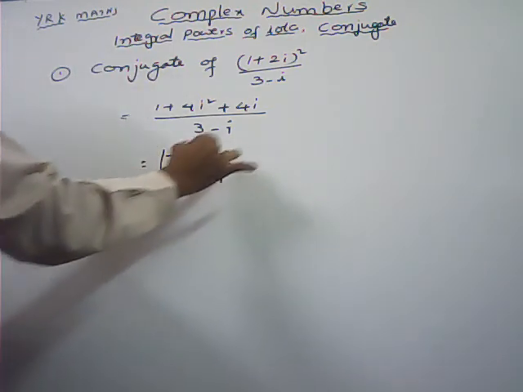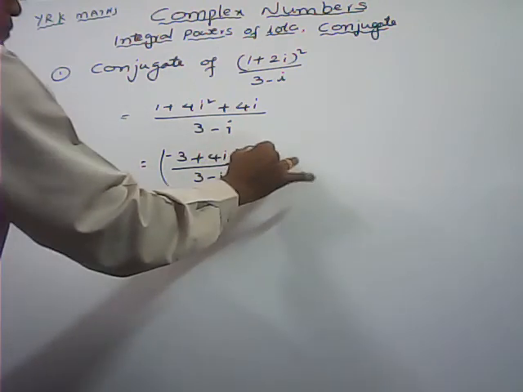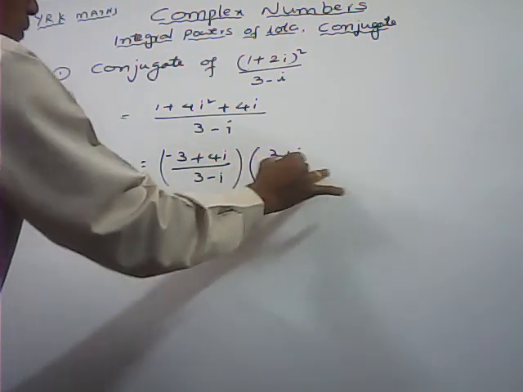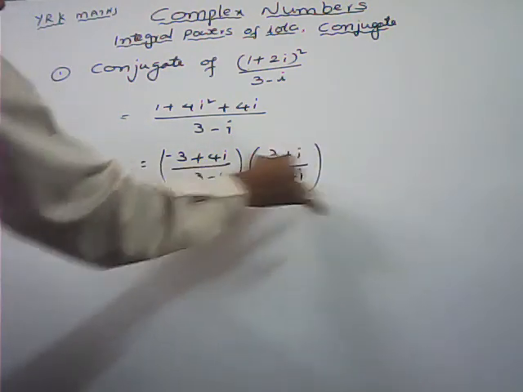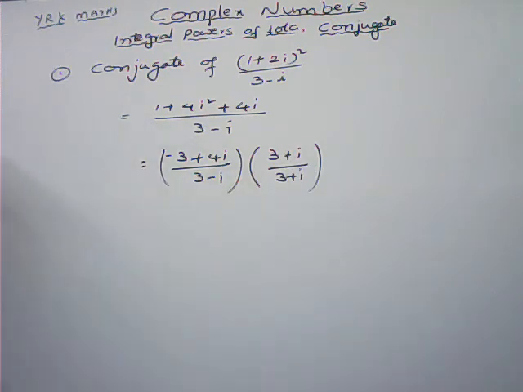Now we can rationalize the denominator, 3 plus i by 3 plus i. Directly also we can write the conjugate, but to express in the standard form a plus ib, we have to rationalize. So starting only we are rationalizing this one.